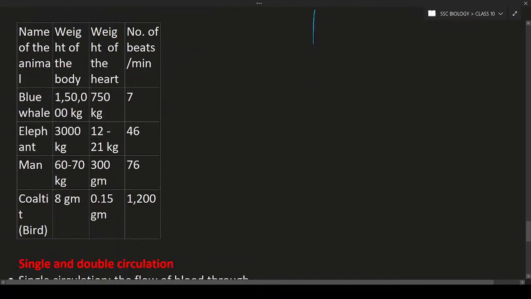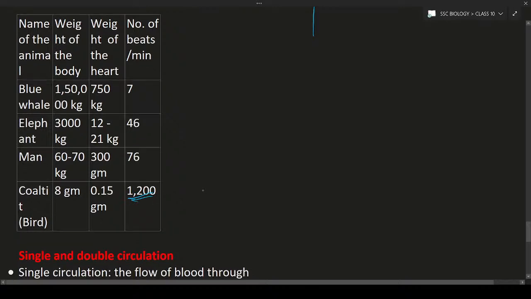Here you can see the name of the animal like blue whale, elephant, man, coated bird, etc. These are different types of organisms. Next is the weight of the body is given. For example, blue whale is 1,50,000 kgs, elephant is 3,000 kgs, and so on. Compare the weight of the heart and the number of heartbeats. Blue whale, it is around 7 beats per minute, and elephant is 46 times, man 76 times per minute. And also coated bird, even though its body is 8 grams and heart is 0.15 grams, it is beating around 1,200 times per minute. So this is very huge.